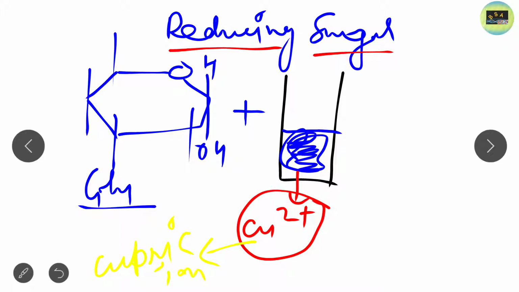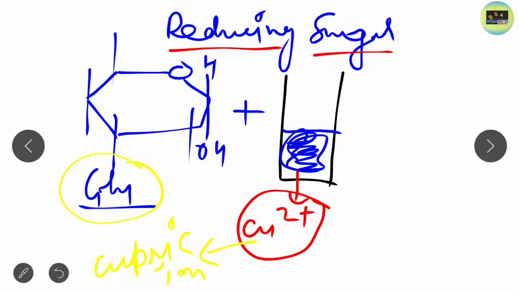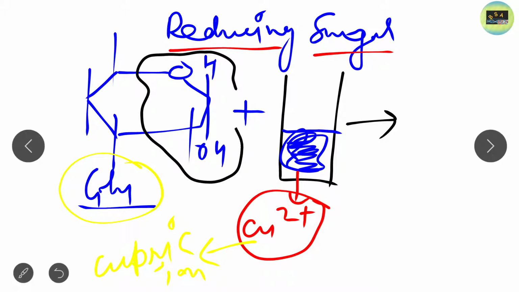So when a glucose molecule reacts with Fehling solution, which is blue in color due to the presence of cupric ion, then what happens? In solution, the hemiacetal ring of this glucose molecule is opened, and the aldehyde group becomes free, and now the structure looks something like this.